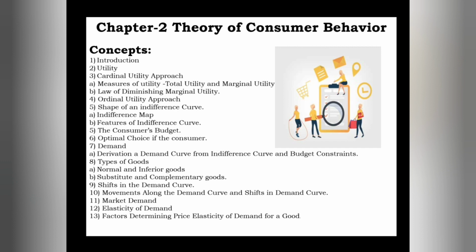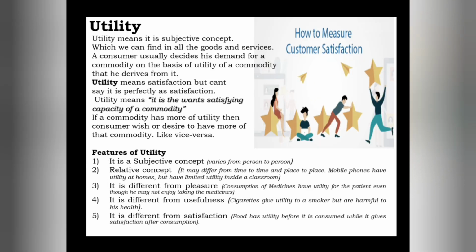This is what the image says. There is one aspect which determines the demand or the desire of a consumer. That aspect is nothing but utility.